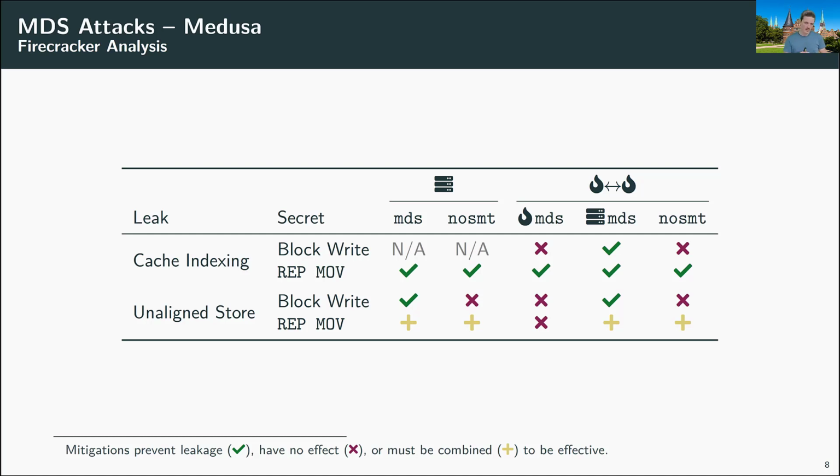A second interesting thing that we found was the unaligned store Medusa variant with the rep move attacker, because here, again, the no SMT mitigation was insufficient. And to our surprise, also MDS was insufficient as a countermeasure. Only if we enable both countermeasures, MDS on the host and no SMT on the host, then we actually stop the attacker from observing leakage from the victim.